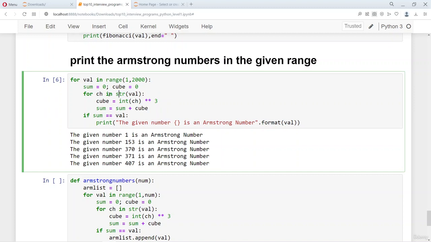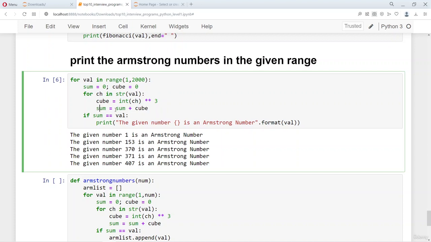If you have a string, then you can take each digit as a character, and then you convert it back to an integer, and then you take the cube of that, because when you want to find the cube, you will have to convert it into an integer. But here we are going through iteratively in a for loop, so we need a string for that, because we cannot iteratively go through using a number. So we conveniently use these typecastings to our advantage.